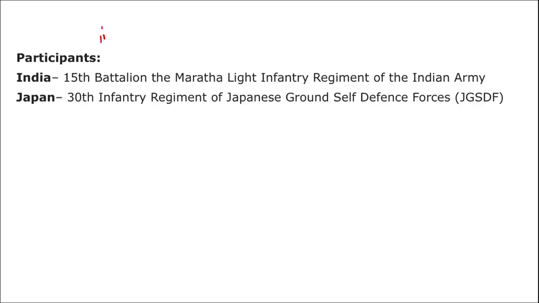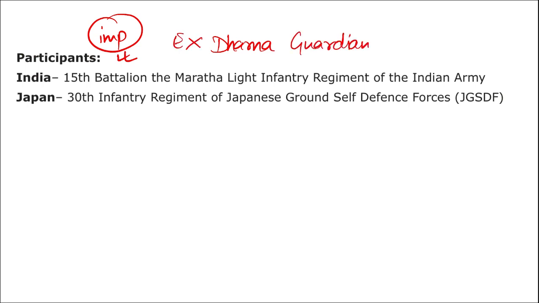Apart from this, you need to remember, these are important. Who are the participants of this exercise, Dharma Guardian? Who are the participants from the Indian side? It is the 15th Battalion of the Maratha Light Infantry Regiment of the Indian Army. Important question.